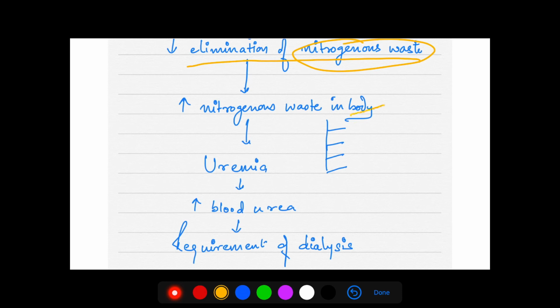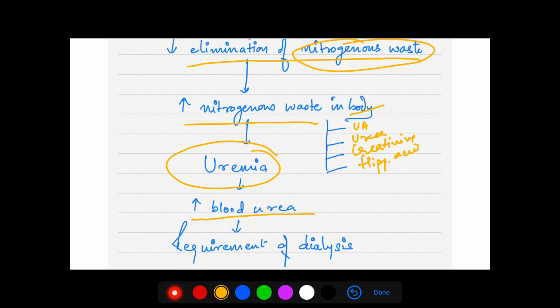What are the nitrogenous wastes? We learned uric acid, urea, creatinine and hippuric acid. So an increase in nitrogenous waste will give rise to uremia and increased blood urea, which will further require dialysis. This dialysis or artificial kidney and transplant we will discuss in the next topic.